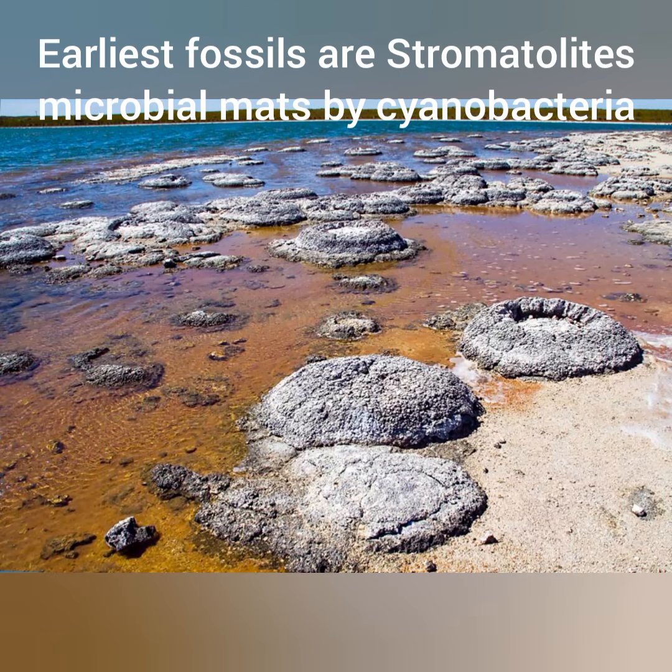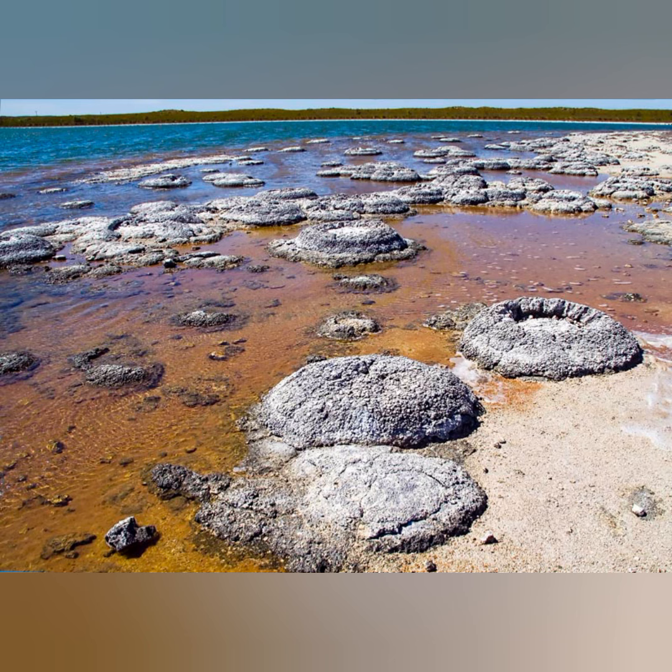The earliest fossils which give us evidence of life on the earth in the Archean period are stromatolites. Stromatolites are microbial mats which are found in the shallow water of Western Australia. These microbial mats are made up of bacteria called cyanobacteria.